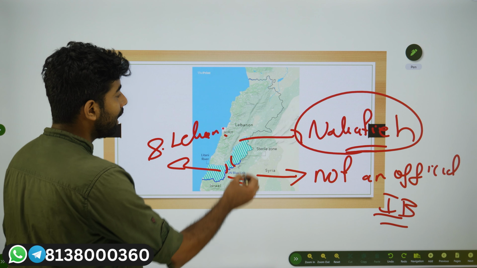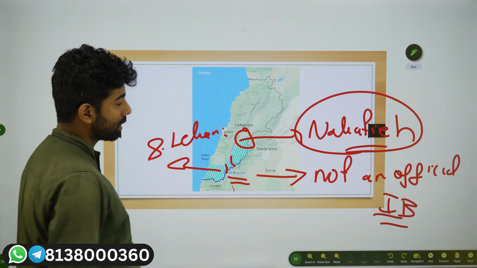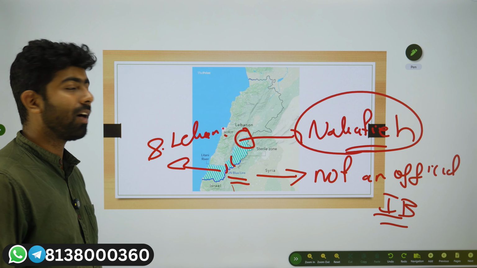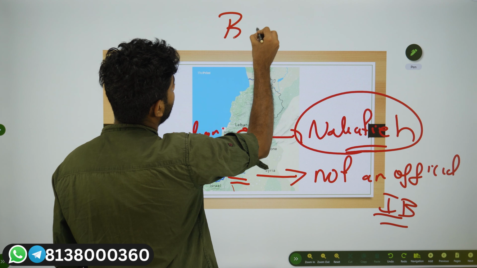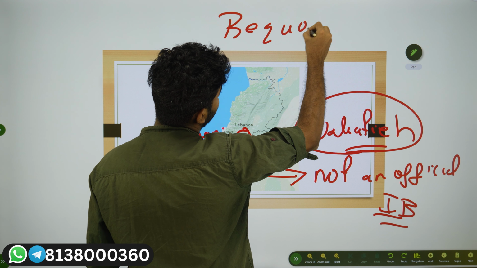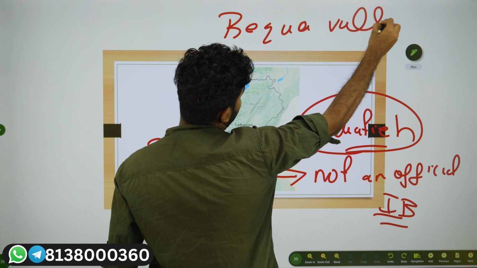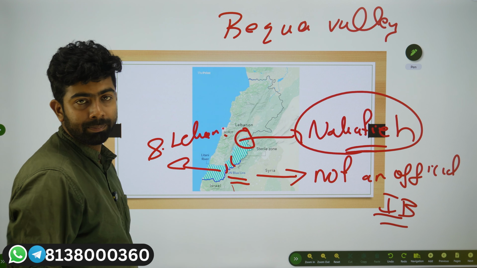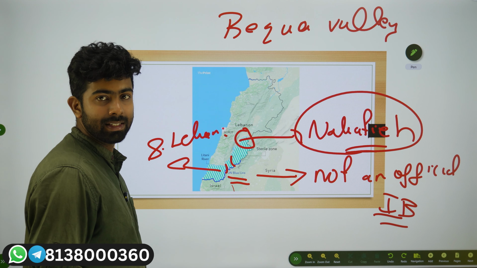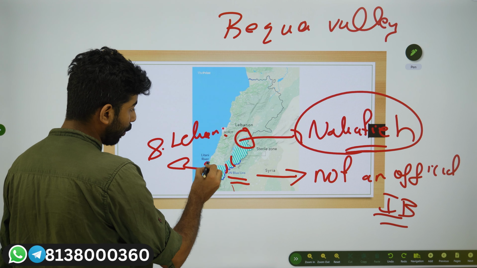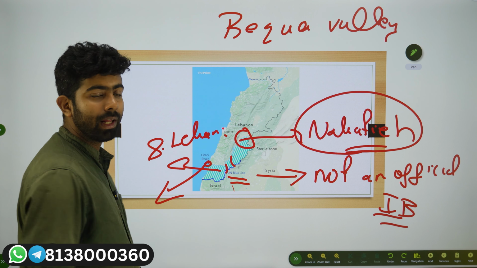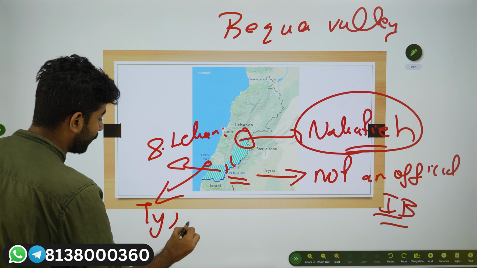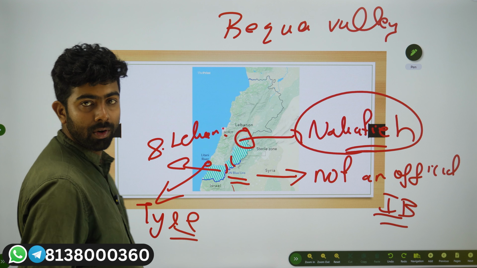Remember the Litani River: it originates from the Bekaa Valley, and it empties into the Mediterranean Sea. The location where it empties into the Mediterranean Sea is the city of Tyre.